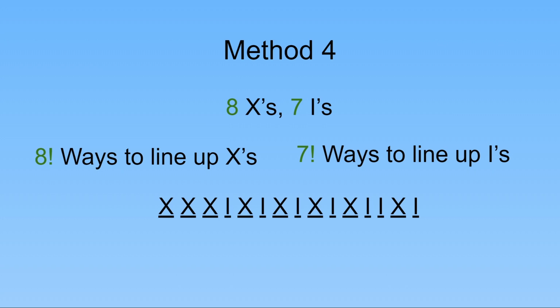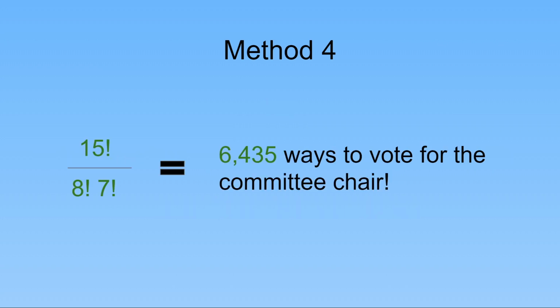Because the orderings of the X's don't change the code, nor do the orderings of the I's change the code, we can take the total number of ways we can line up 15 letters, 15 factorial, and we can divide it by the ways to line up just the X's and the ways to line up just the I's. Doing the calculation of 15 factorial divided by 8 factorial times 7 factorial gives us 6,435 ways to vote for the committee chair using method 4.